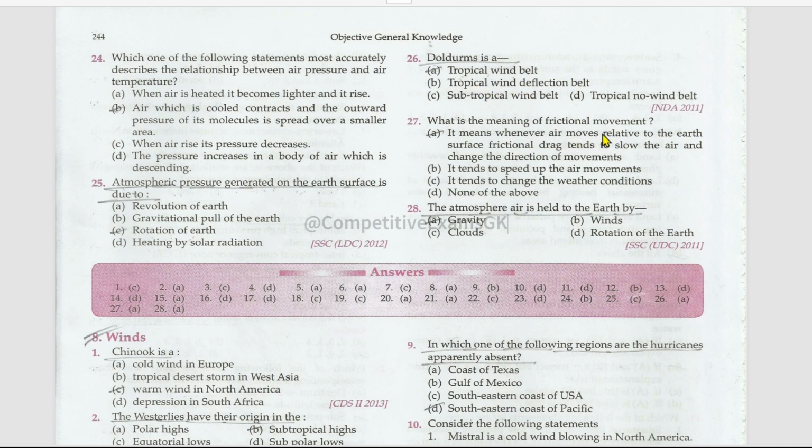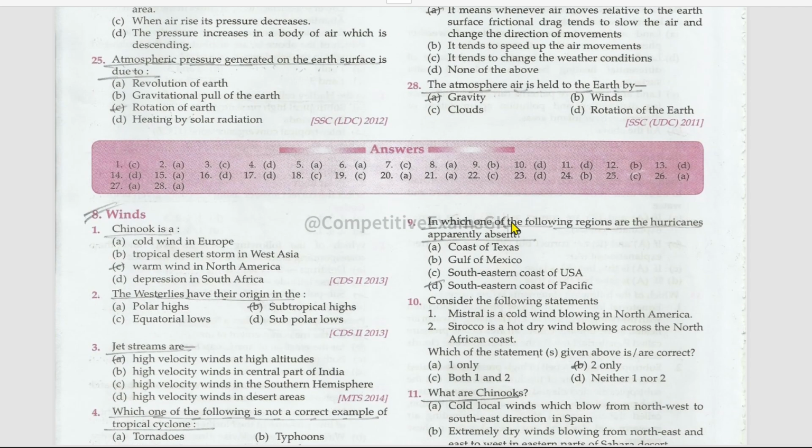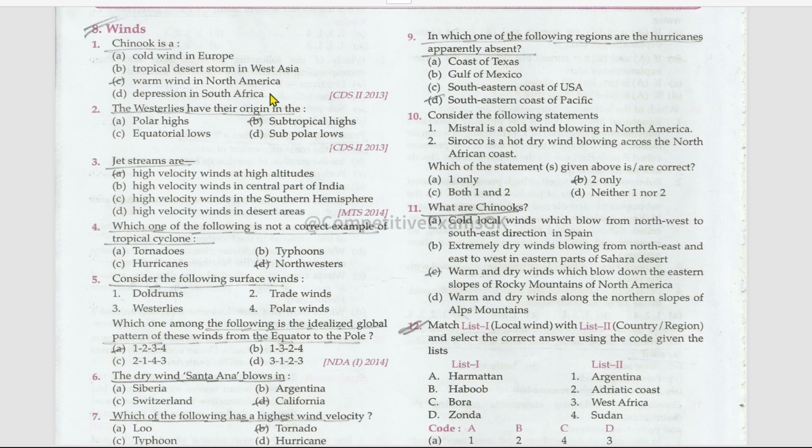What is the meaning of frictional movement? It means whenever air moves relative to the Earth's surface, frictional drag tends to slow the air and change the direction of movements. The atmosphere air is held to the Earth by gravity. Next subtopic is winds. Chinook is a warm wind in North America. The westerlies have their origin in the subtropical highs. Jet streams are high velocity winds at high altitudes.